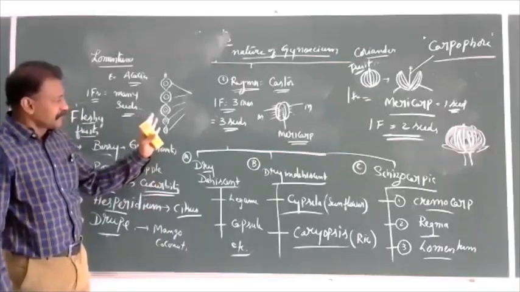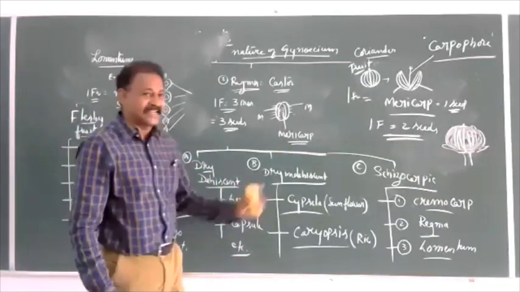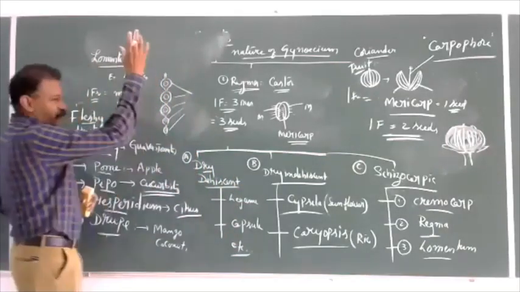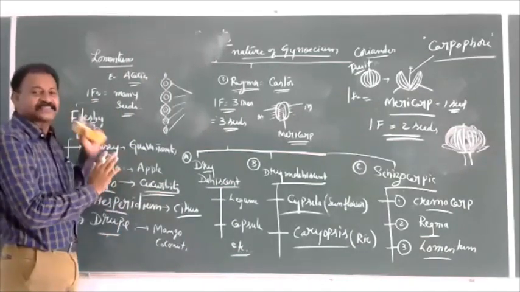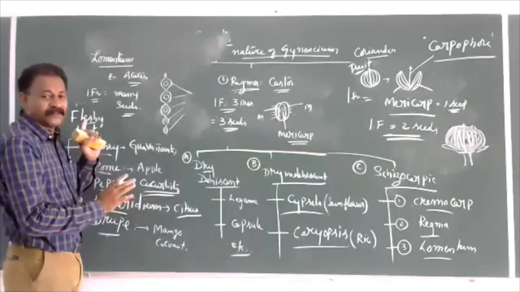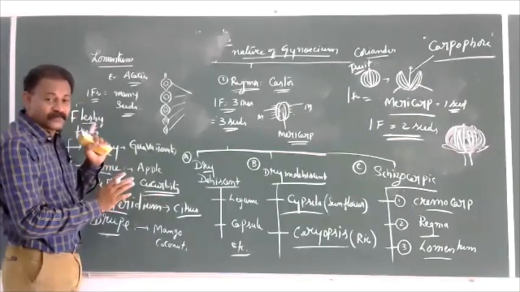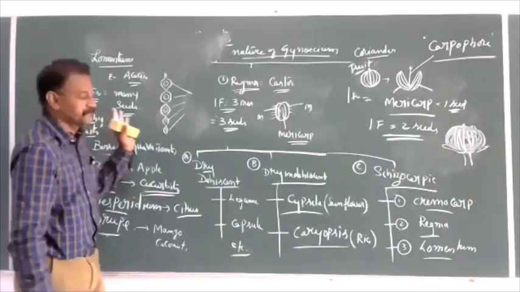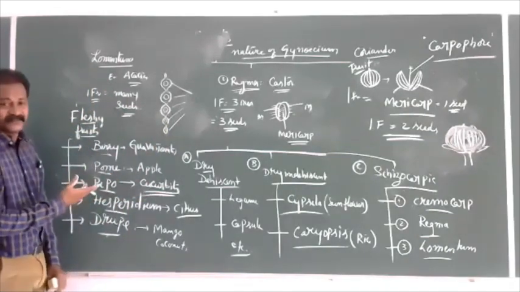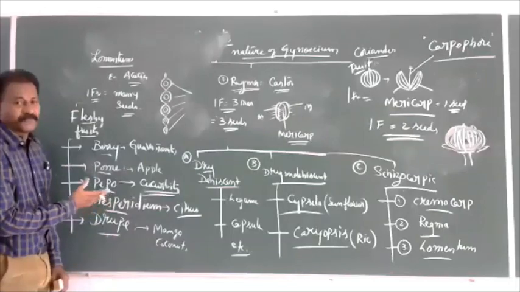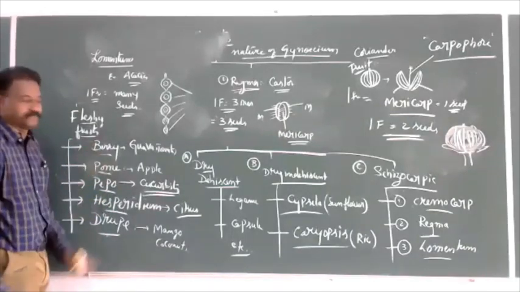So the minimum understanding is that fruits are classified into simple fruits. The condition is that the number of flowers is 1, and the gynoecium or ovary is syncarpous. Again, based upon the nature of the pericarp, it may be fleshy or dry.